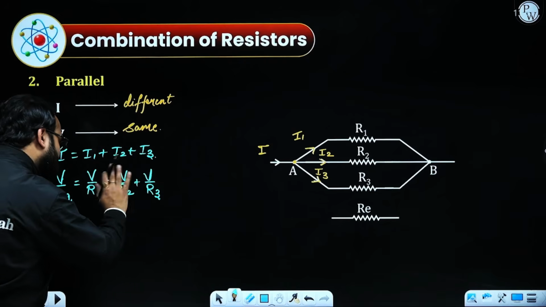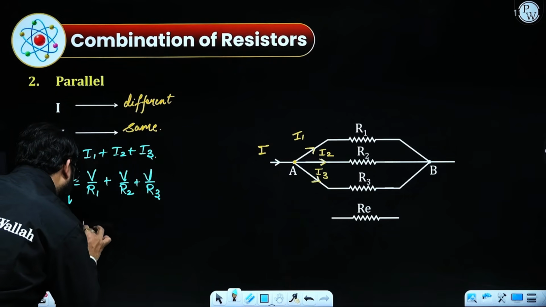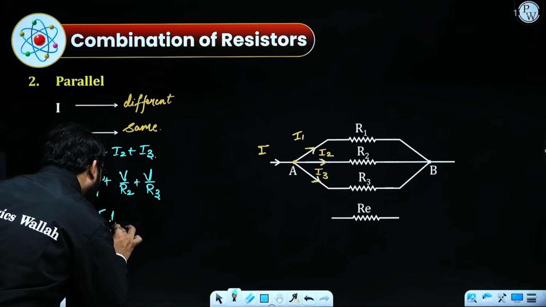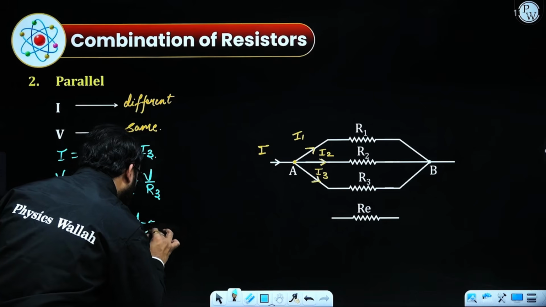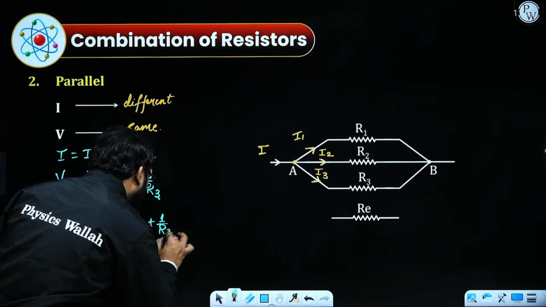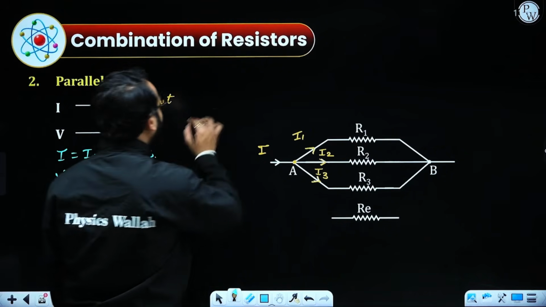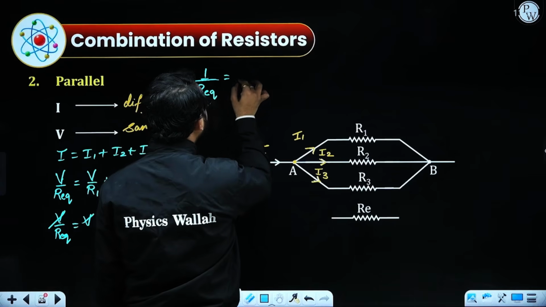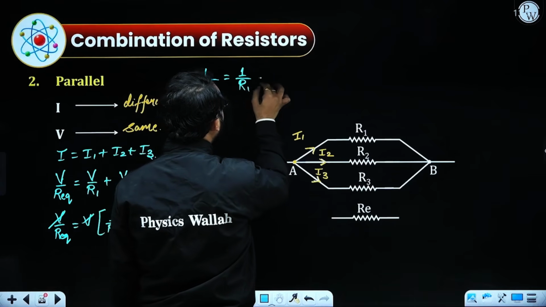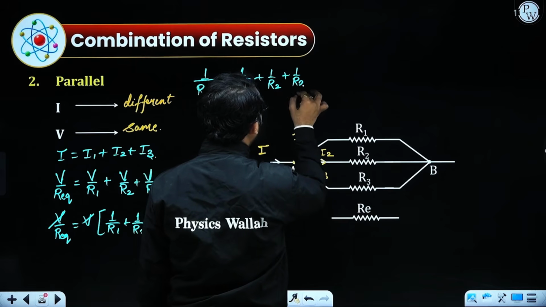Taking V as common on the other side, I get 1 by R1 plus 1 by R2 plus 1 by R3. V and V cancel out, and finally we obtain 1 by R equivalent equals 1 by R1 plus 1 by R2 plus 1 by R3.